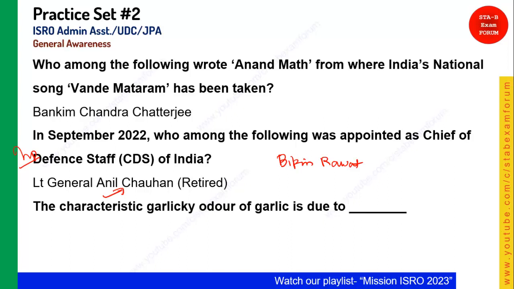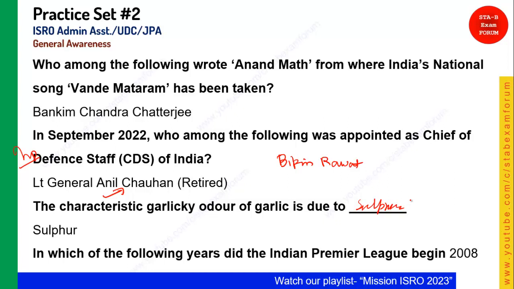Coming to the next question, it is from science. The characteristic garlicky flavor and odor of garlic is due to? A very simple one, it is due to sulfur. Sulfur is the correct answer. Next question, the answer is already given here. In which year did the Indian Premier League begin? Okay, it is 2008, and the first final was played between Rajasthan Royals and Chennai Super Kings, and Rajasthan Royals won that match. Okay, in 2008 IPL began.